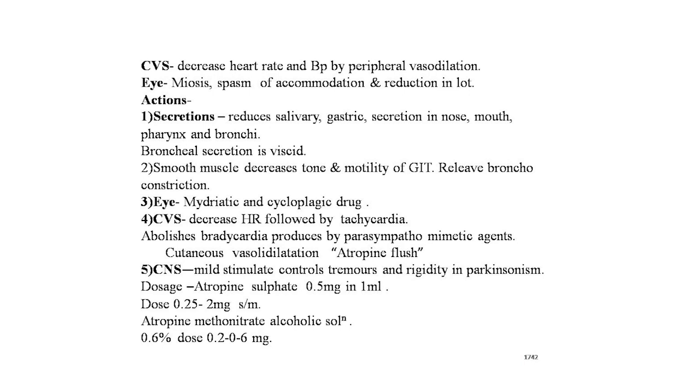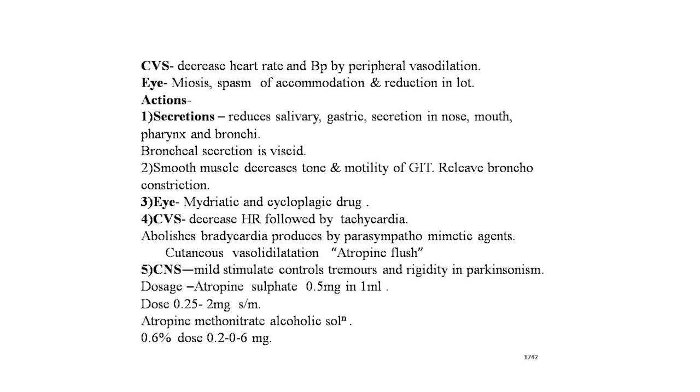Now the action of the neostigmine on secretions: it reduces the salivary secretions, gastric secretions, and secretions in nose, mouth, pharynx and bronchi; bronchial secretion is viscid. Smooth muscles: decreases tone and motility of the GIT, relieves bronchoconstriction. Actions on the eye: mydriatic and cycloplegic drugs.